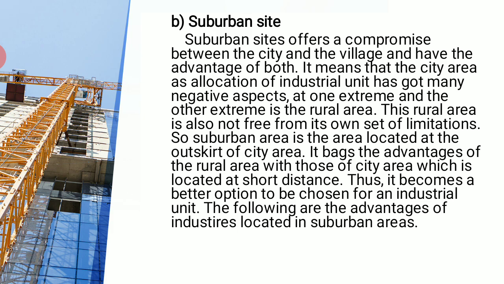But the rural area also has its own set of disadvantages. So it is better that we select a site wherein industrialization is also possible, where you get the advantages of the city area and the advantages of the rural area. Such an area is known as suburban area. Generally, it is located outside the city area, at the outskirts of the city, and it combines the advantages of the rural area and also the city area. Thus, this is known as suburban area.